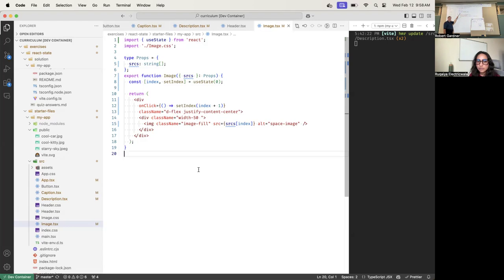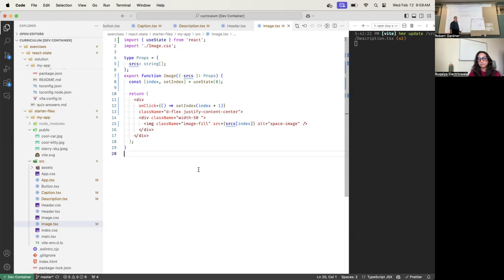The useState is called on line 8. It calls useState and passes it 0. See, it's passing a 0. Remember, when you call a function, it just resets to whatever the code says. There's no memory when a function is called again.